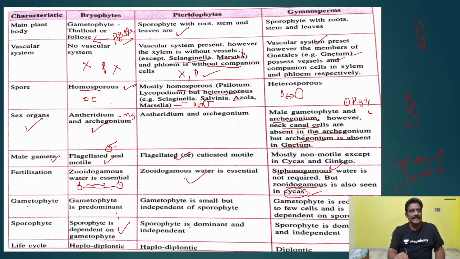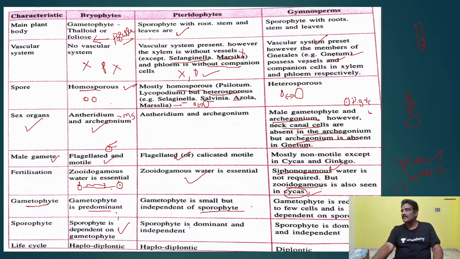Next, the gametophyte. In bryophytes, the gametophyte is predominant. Am I correct or not? Whereas in pteridophytes, the gametophyte is small but independent of the sporophyte.